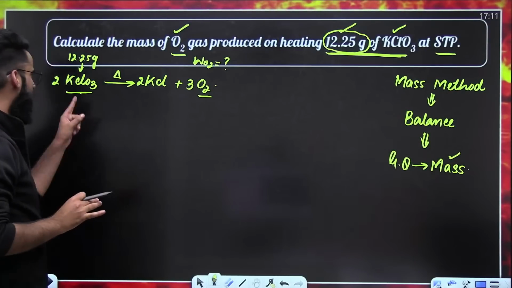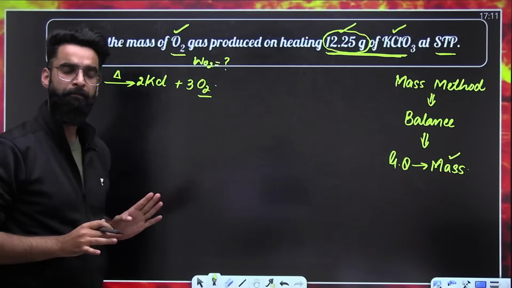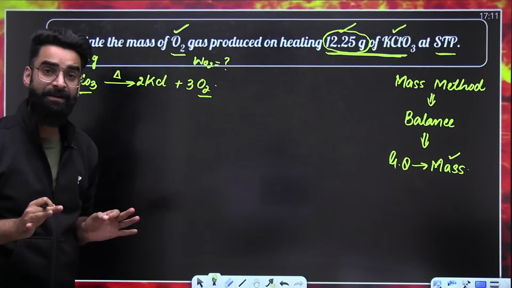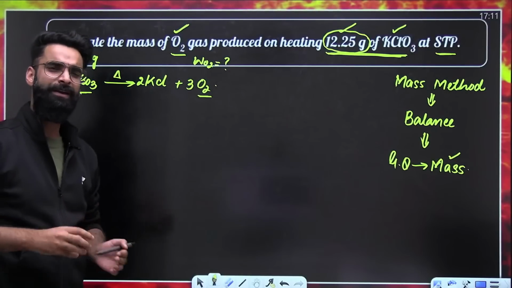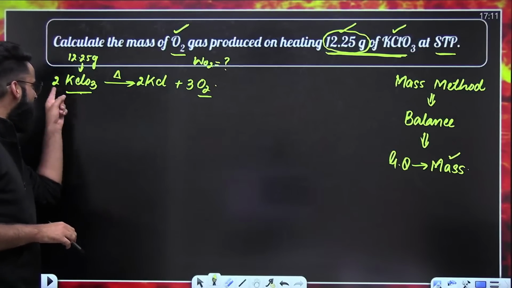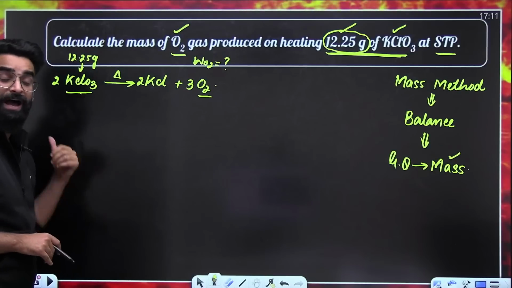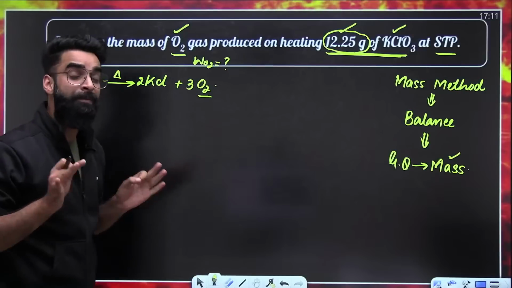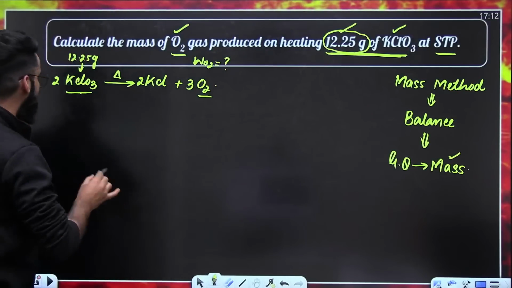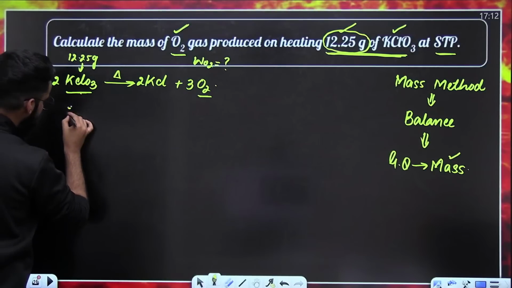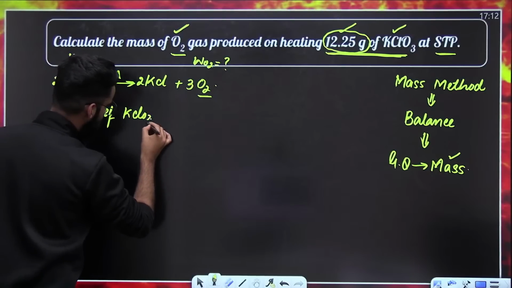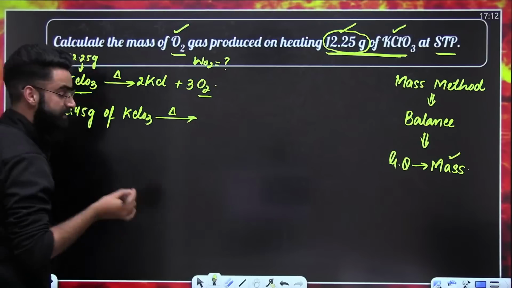If I ask you, what is the molar mass of KClO3? Molar mass of KClO3 is 122.5 grams. That means the mass of 1 mole of KClO3 is 122.5 grams. But right now, if I ask you, do I have 1 mole of KClO3 here or 2 moles? I have 2 moles of KClO3. If the mass of 1 mole of KClO3 is 122.5 grams, what has to be the mass of 2 moles of KClO3? It has to be 245 grams. So I'll write 245 grams of KClO3 upon heating gives.